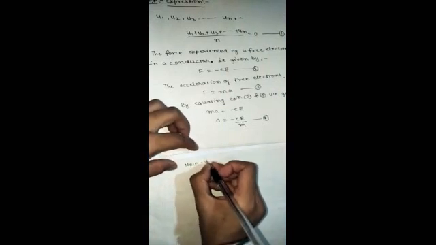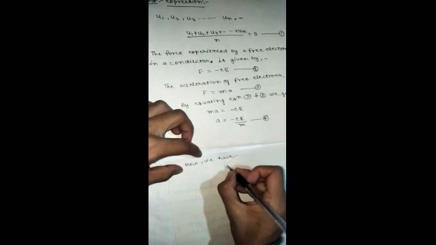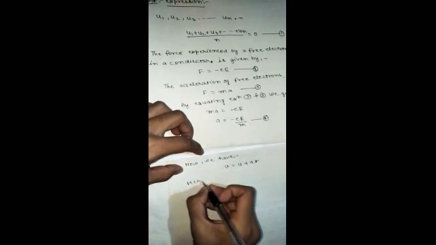Now we know the first equation of motion, v is equal to u plus at. Here we can write this equation as v is equal to u plus a tau, where tau is the relaxation time. What is known as relaxation time?